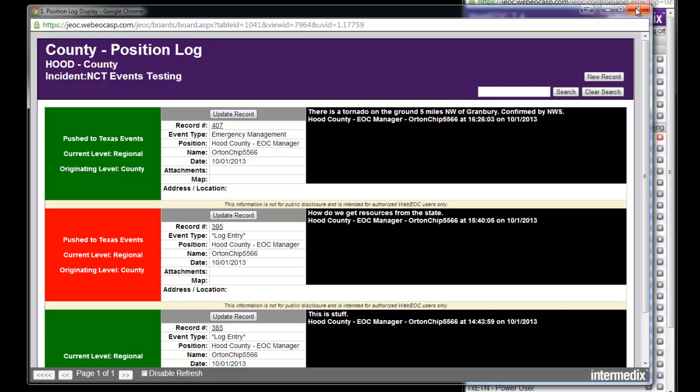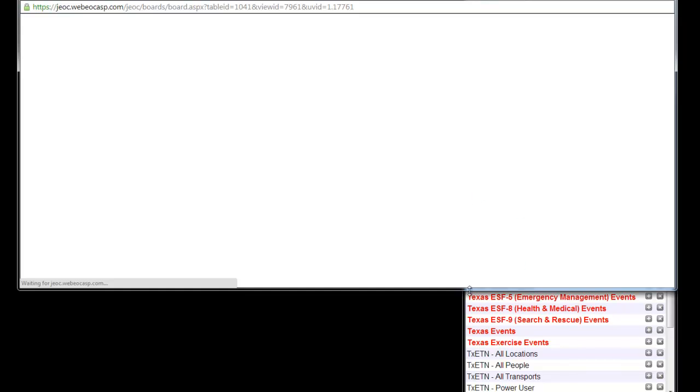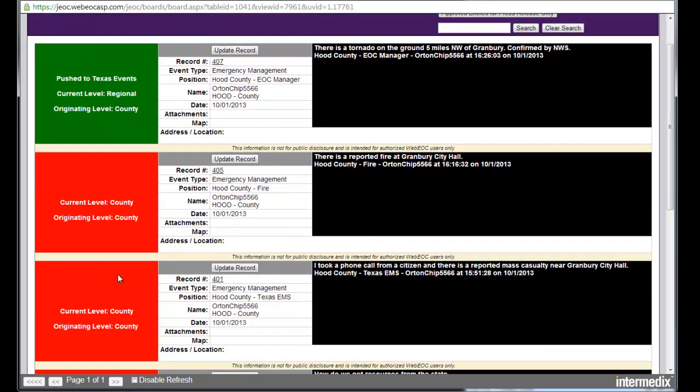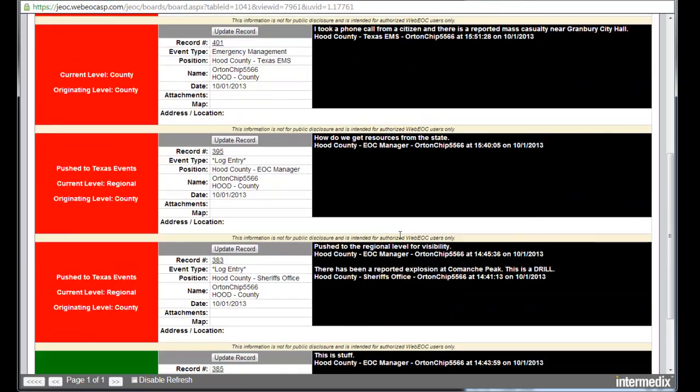Where this becomes important is, now that I'm in as Hood County EOC manager, I can see the Hood County Events Board. So this position will need to monitor the events board for other entries from their departments. For example, this first entry that I created from Hood County Fire only made it to the county level. If an entry needs to be pushed higher, to the regional level or the state level, the EOC manager position will have to look through here and determine which ones have to go up. So I can look through and see which ones are county and ask, does this one need to be pushed up?